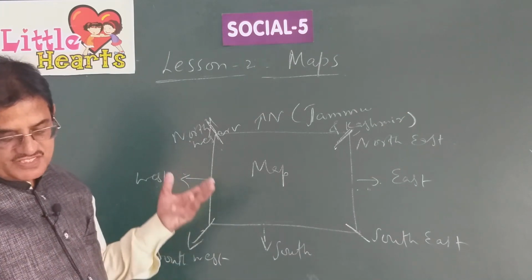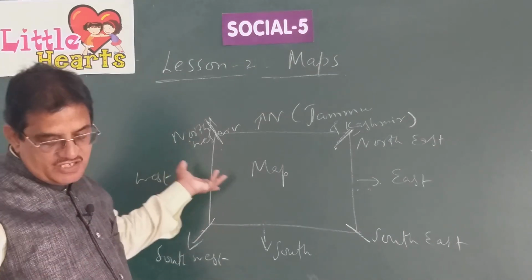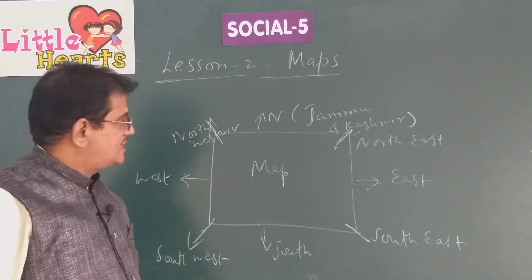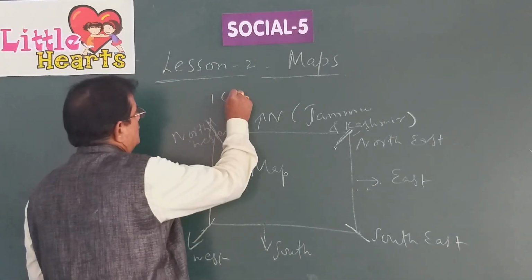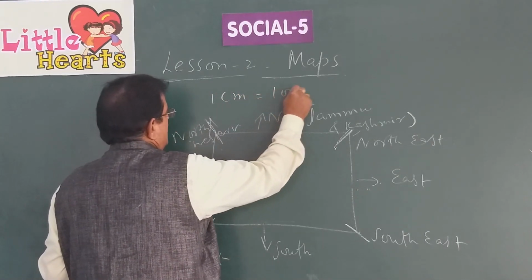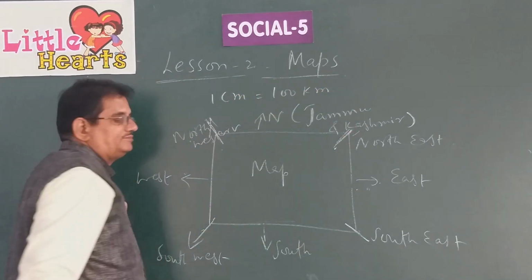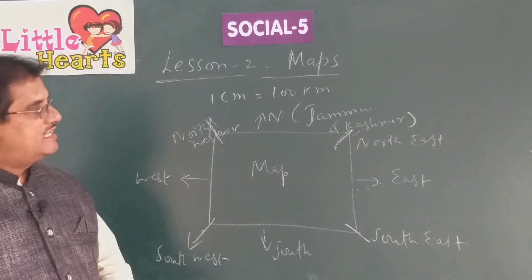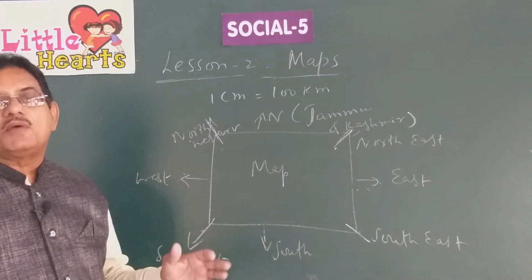A distance of 1 centimeter on the map represents a distance of 100 kilometers on the ground. It is written as 1 centimeter is equal to 100 kilometers. This representation on a map is called scale of the map.